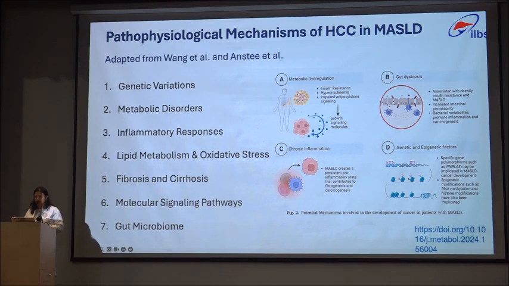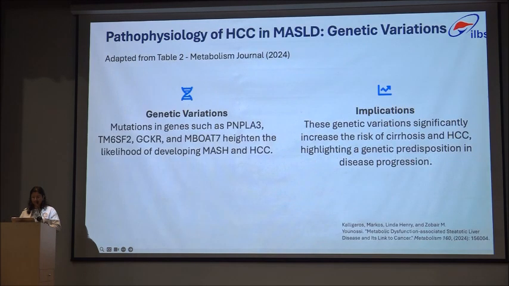So the pathophysiological mechanisms of HCC, particularly in fatty liver, are divided into these 7: genetic variations, metabolic disorders, inflammatory responses, lipid metabolism and oxidative stress, fibrosis and cirrhosis, molecular signaling pathways, and gut microbiome. And this has been adapted from a study published in Metabolism. So coming one by one to these points, first is genetic variation.